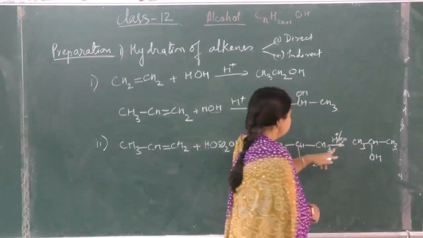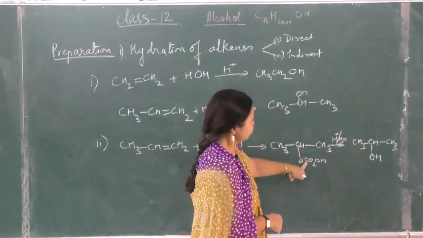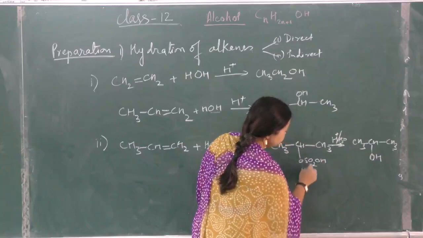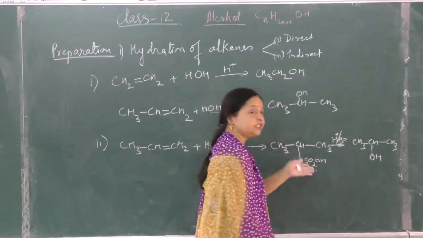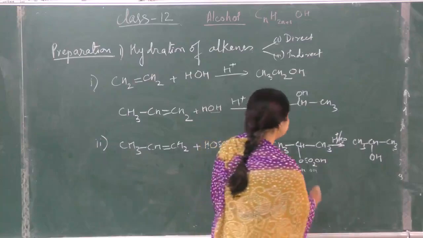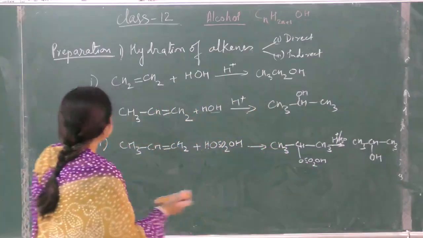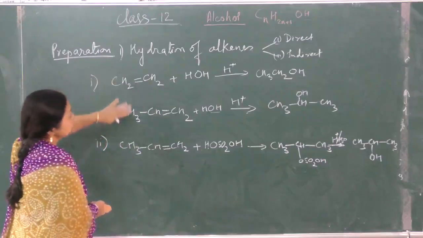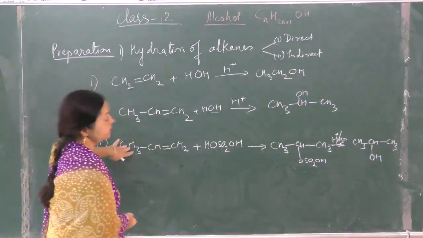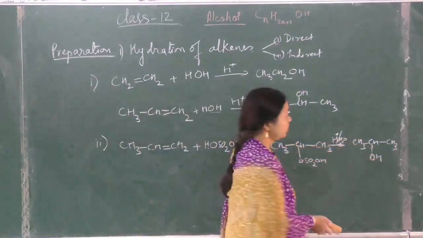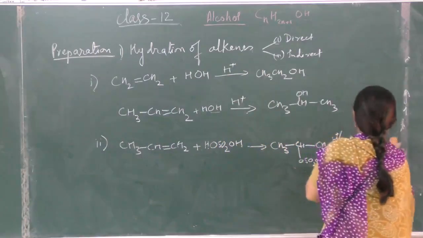One HOH adds up, and H2SO4 is again generated back. This is the direct method and this is the indirect method. In the indirect method, first an intermediate is formed and then on hydrolysis it will give the secondary alcohol.